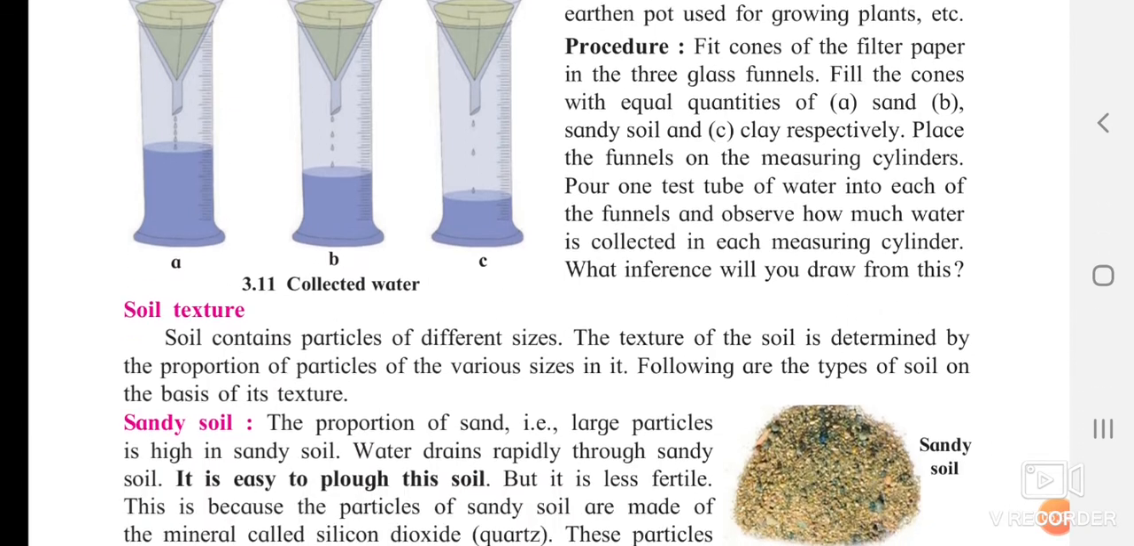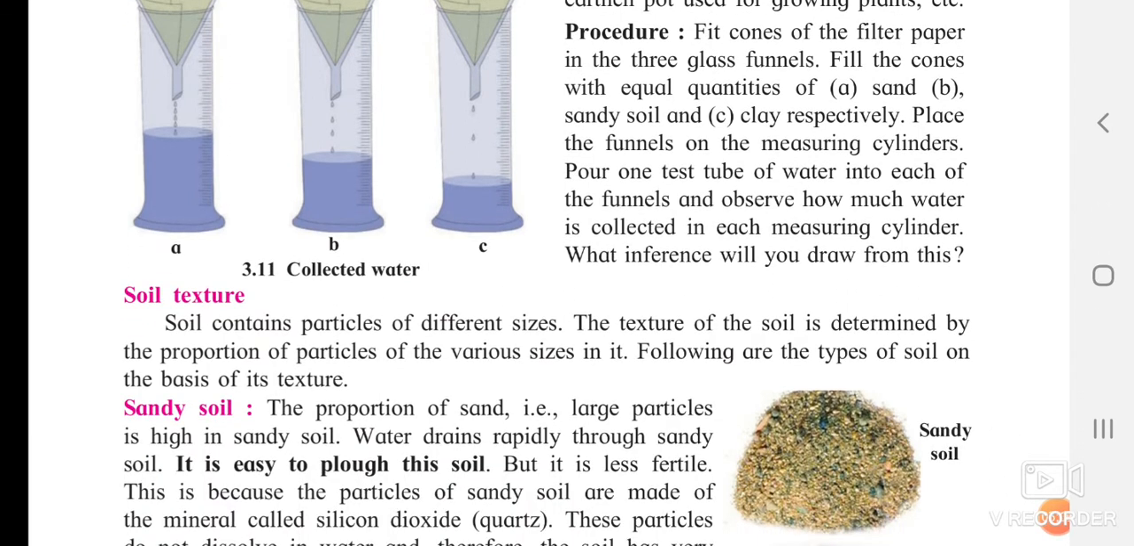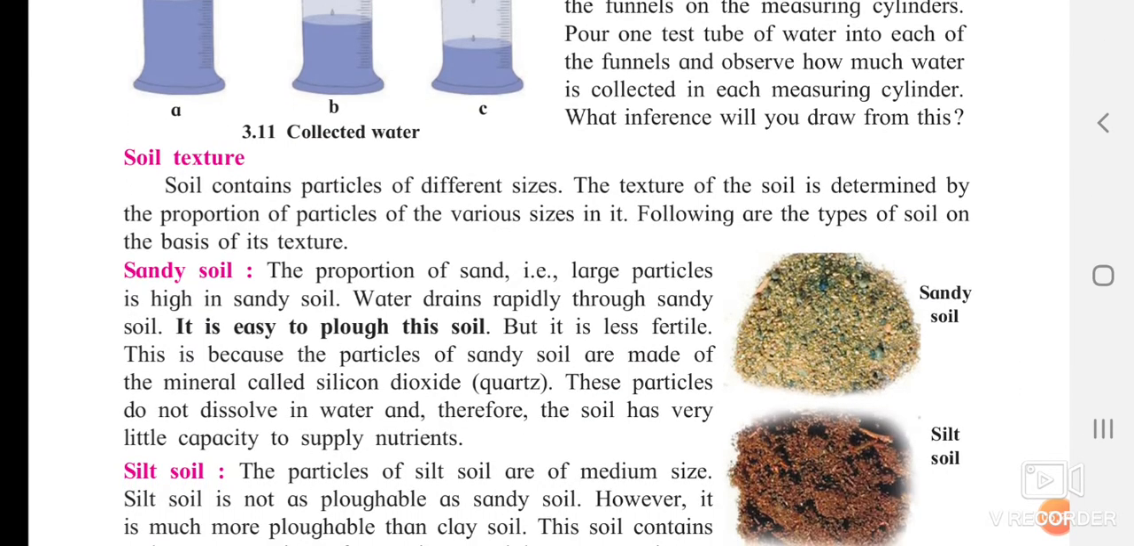Okay, so what does soil texture mean? Soil contains particles of different sizes. The texture of the soil is determined by the proportion of the particles of various sizes in it. Texture means, is it very much like crystalline or is it amorphous type? It is totally defined by the texture of it. There are various types of soil on the basis of this structure.